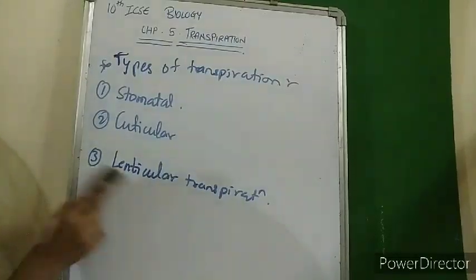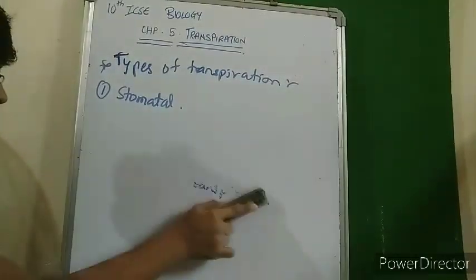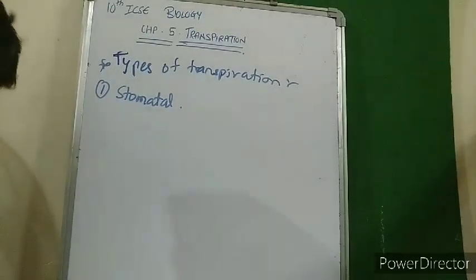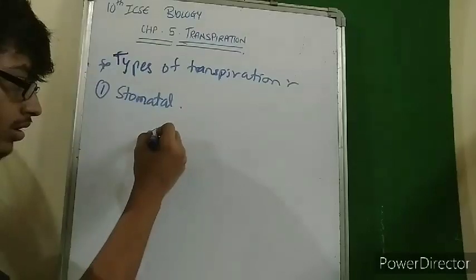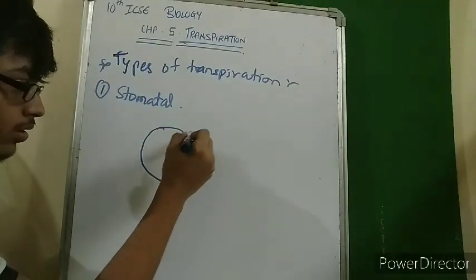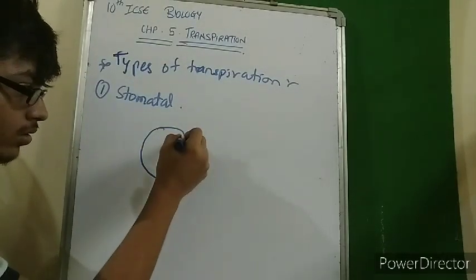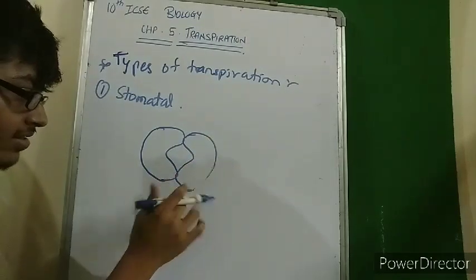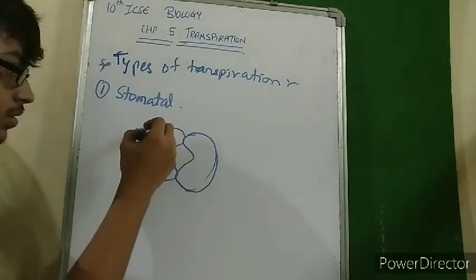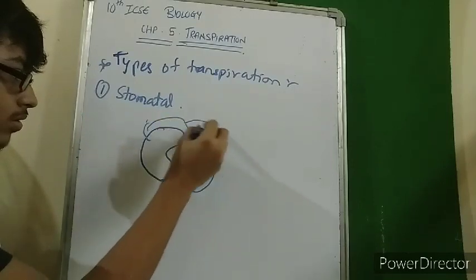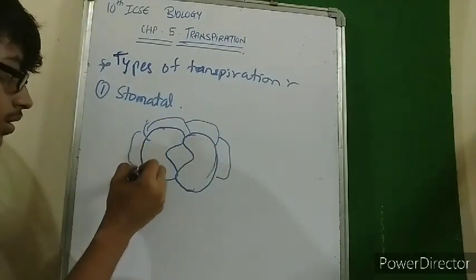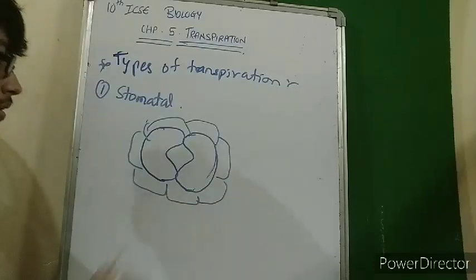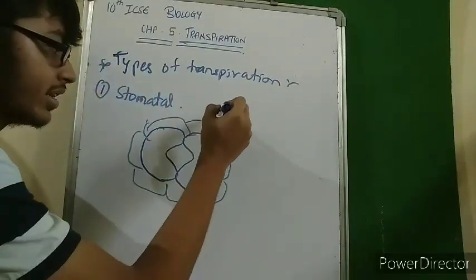The major type of transpiration that occurs is stomatal. In stomatal transpiration, stomata, or the stomatal apparatus, play a major role. You can see here, these are the guard cells. A few cells surrounding them are present.